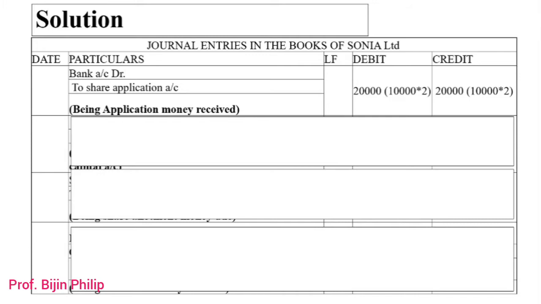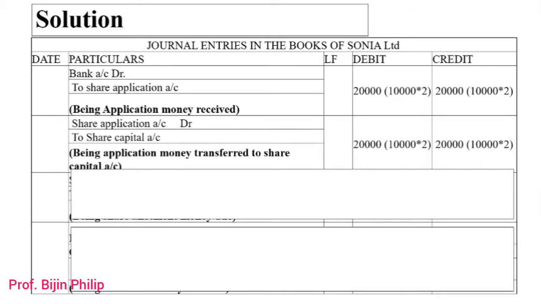Whatever amount they have collected through application, they have to transfer to share capital account. So the journal entry will be share application account debit to share capital, and the amount will be 20,000. We know the golden rule of accounting in case of capital: whenever we transfer the amount to the capital account, capital is increasing, and whenever capital is increasing, we have to credit. That is the reason the entry is share application account debit to share capital.